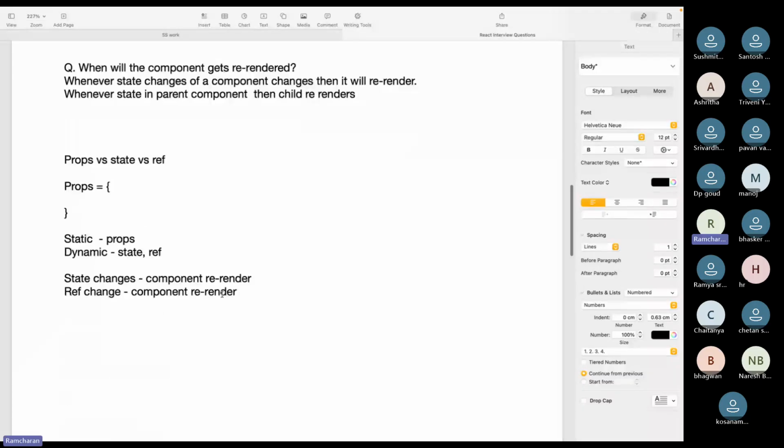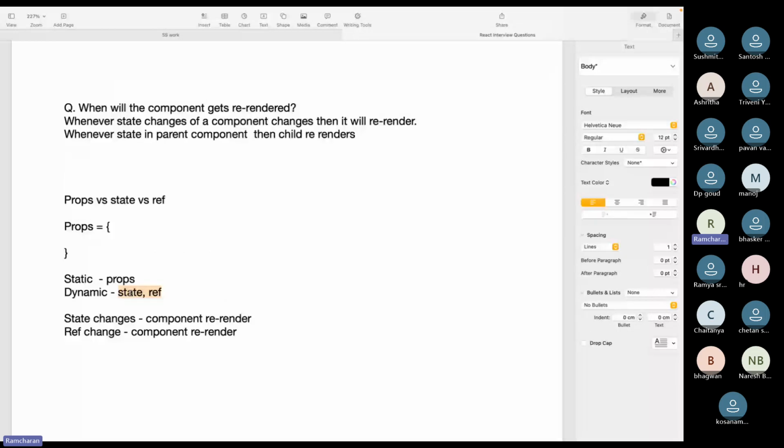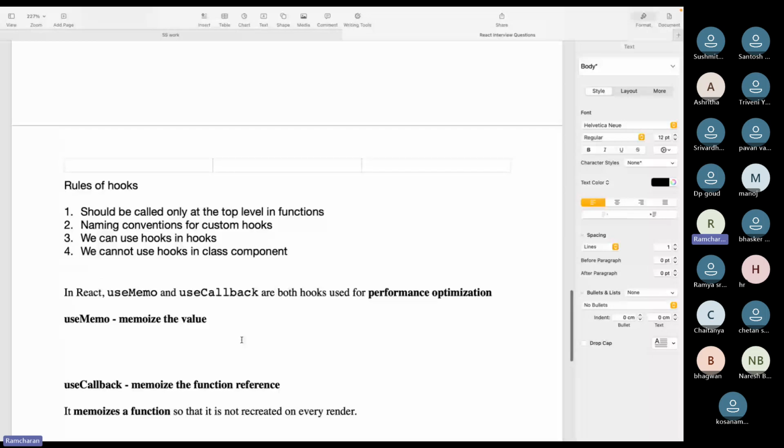So we also need to understand the difference between state and ref. Please remind me in the next classes. When a component re-renders, state will change, but what about refs? I also don't have clarity on this, I have to check whether refs change or don't change. So refs will be preserved.